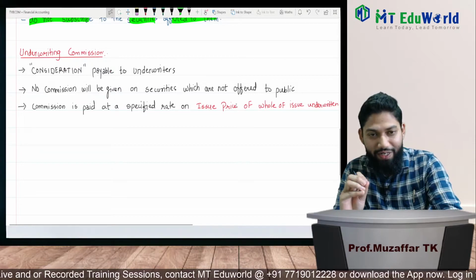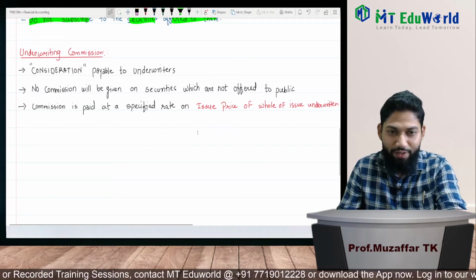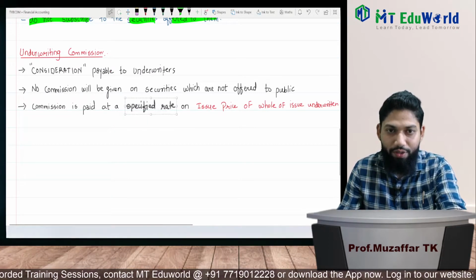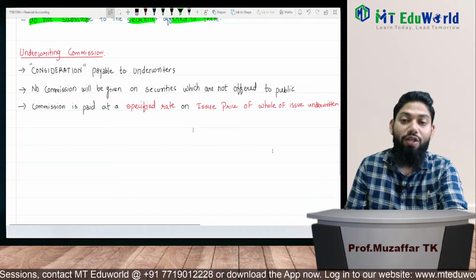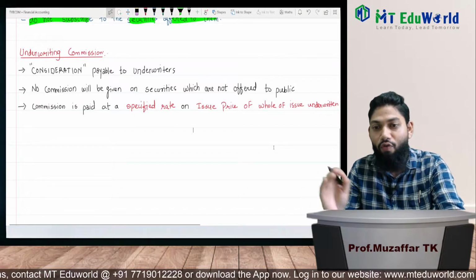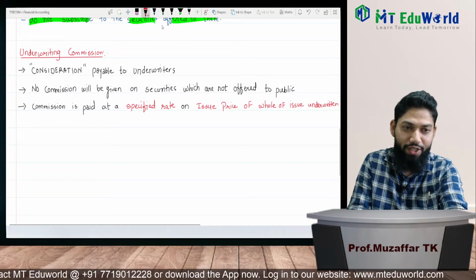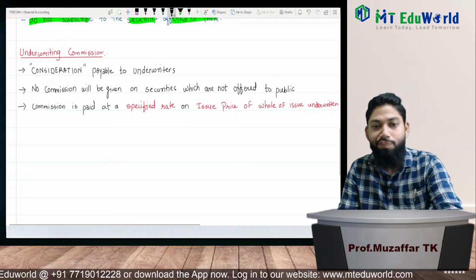Right? So commission is paid at a specified rate. This is also important. At what specified rate? On what? Issue price. Of what? Whole of the issue underwritten. Okay.